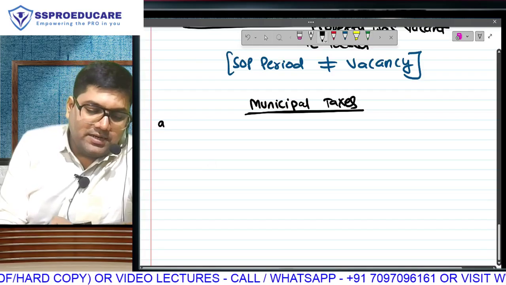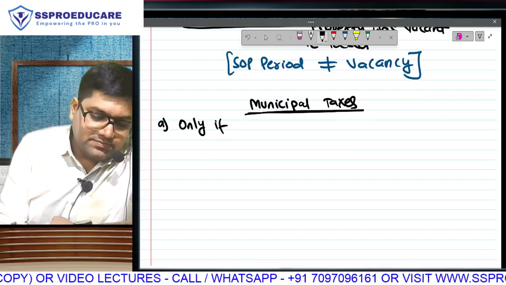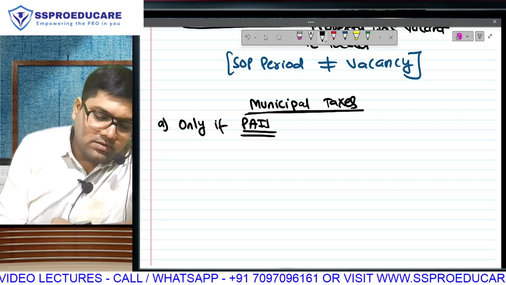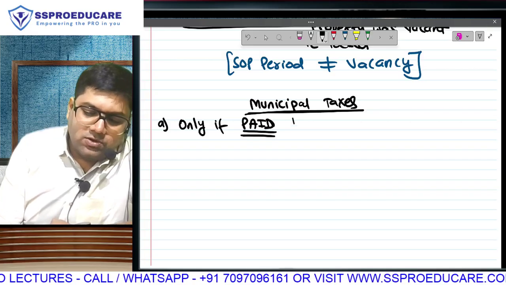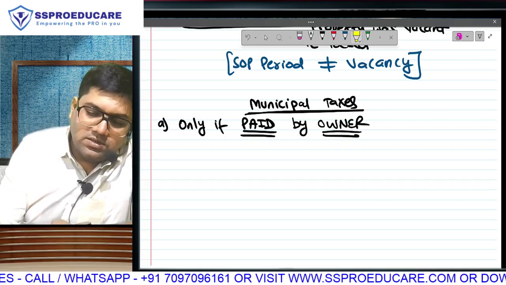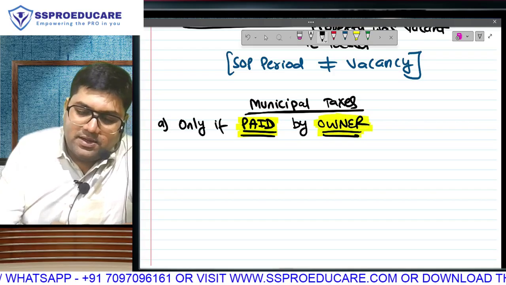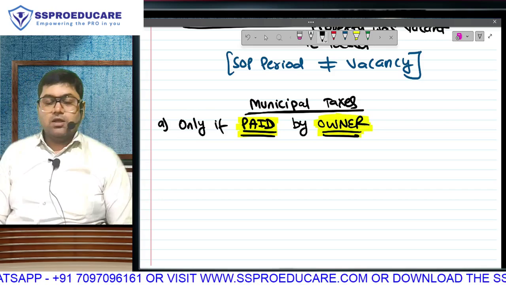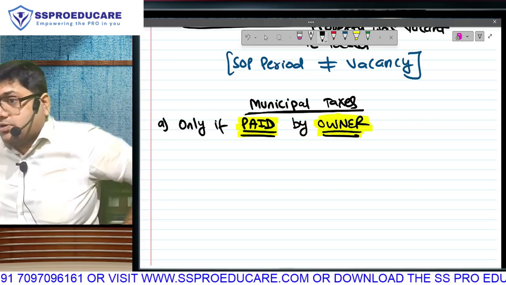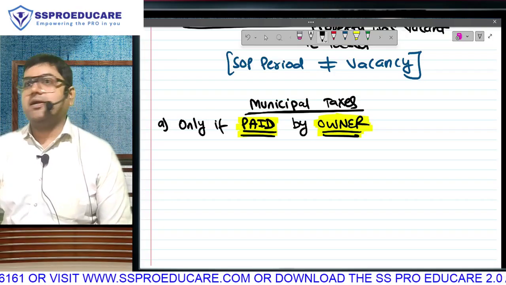Municipal taxes का deduction will be given only and only if it is paid, and that also only and only if it is paid by the owner, the landlord. If you must have observed, even in the format that we made, I have highlighted these two things because these two conditions will decide whether I will get deduction. One thing you are clear about taxation, that any deduction is a tax benefit because that much amount will be reduced from my taxable income.